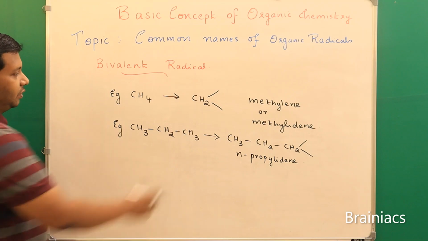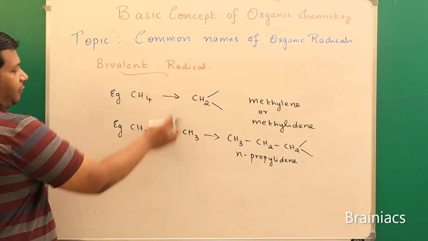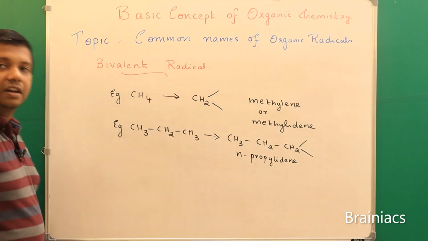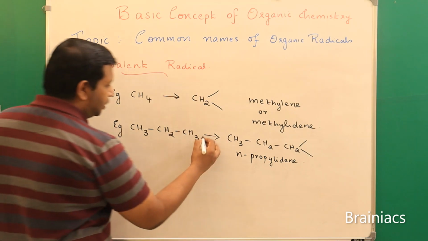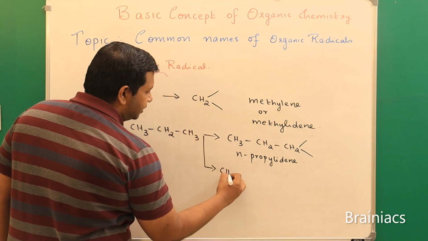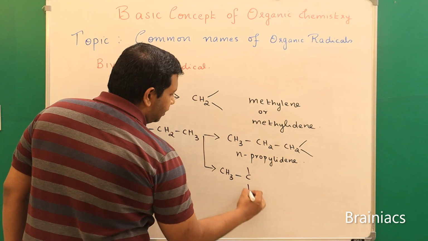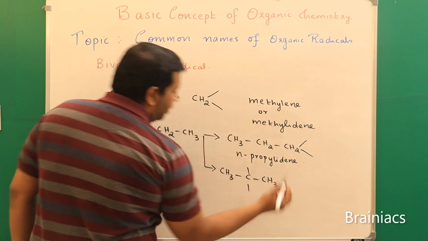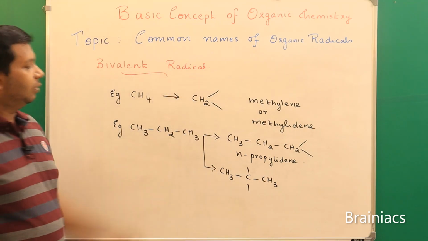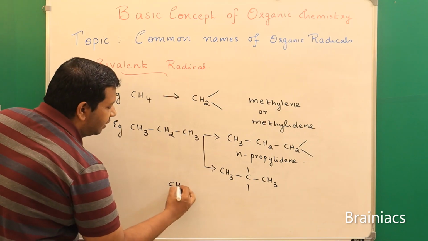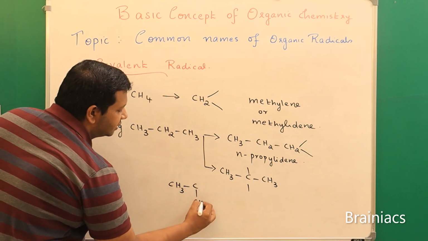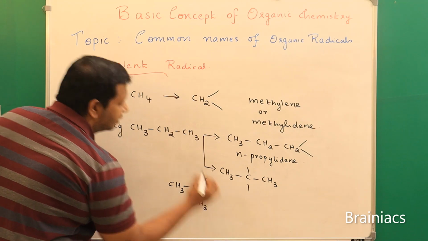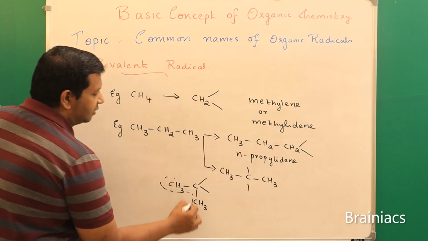Okay, now the next possibility, from the central carbon atom also we can remove two hydrogens. So what can be the structure then? In that case, CH3-C-CH3. I will draw it in another way, then you will easily get it. Now you know that there is this CH3 linkage.